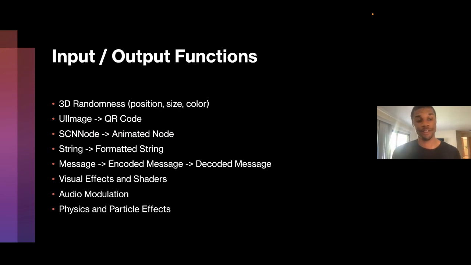Visual effects and shaders. So this is where things get really cool, because if you're aware of visual effects and shaders specifically, what they do is they modify how 3D objects look in the scene without really changing anything, if that makes sense. That's the simplest way I can explain it. So traditionally, in a video game, let's say, you'll see a 3D model, let's say like Fortnite. You'll have a character who's running around the map. So, there's different animations. They stand, they have an animation for running, and they have an animation for jumping.